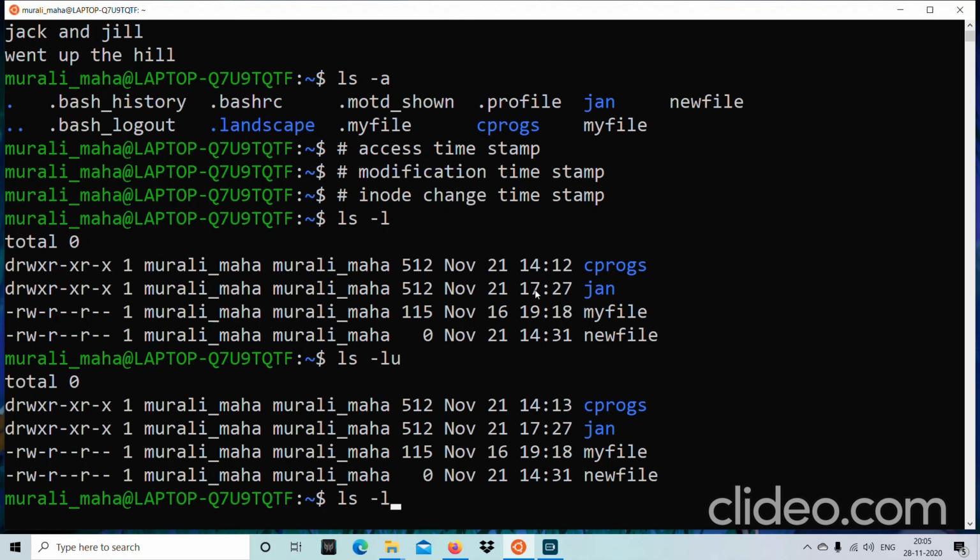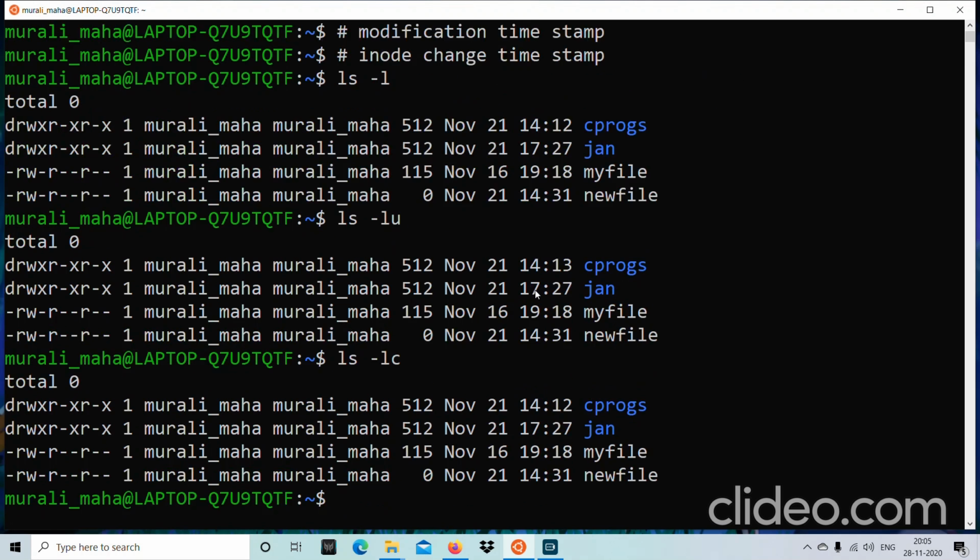ls -lc. C means change timestamp, inode change timestamp. That would display the files with their inode change timestamp. Okay. So there is yet another option, ls